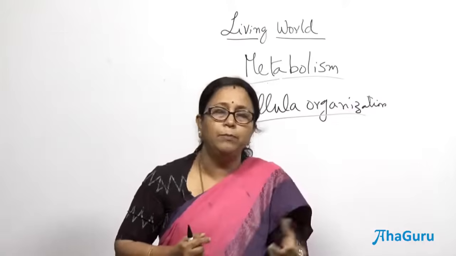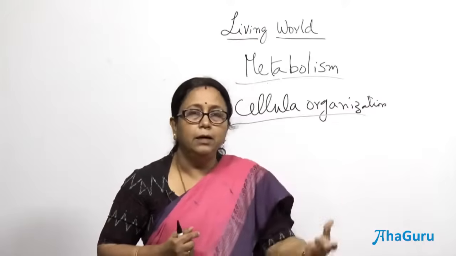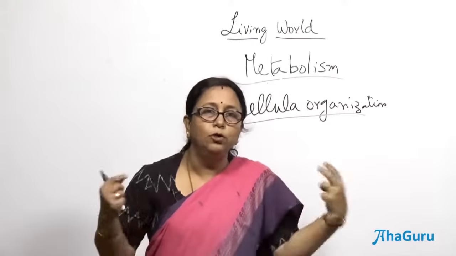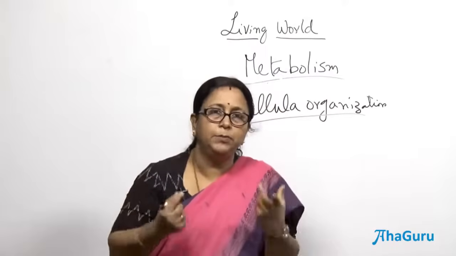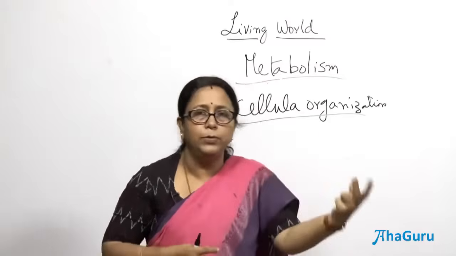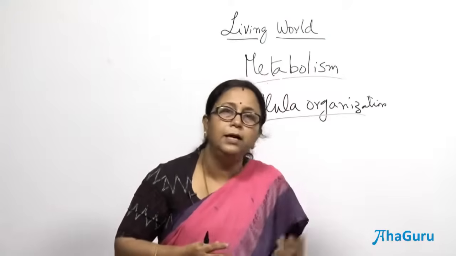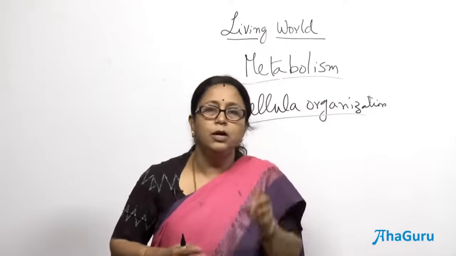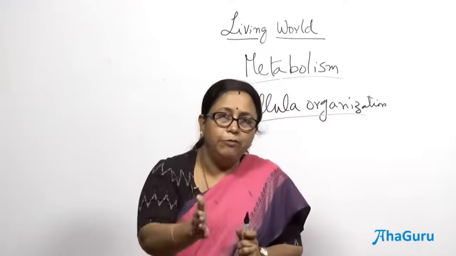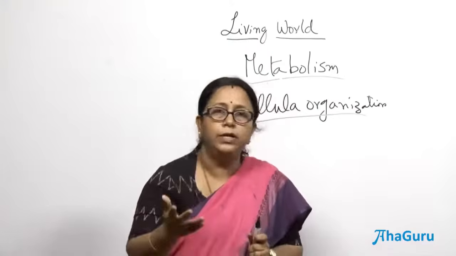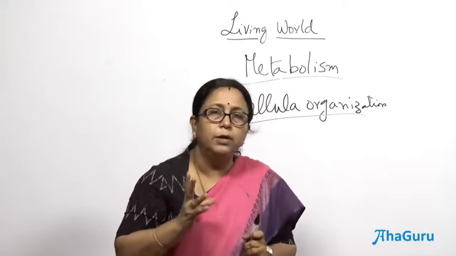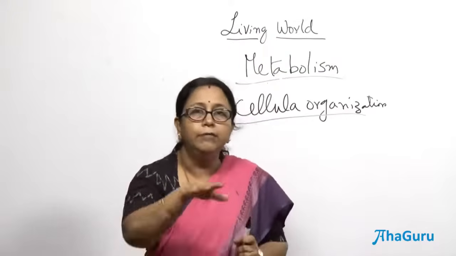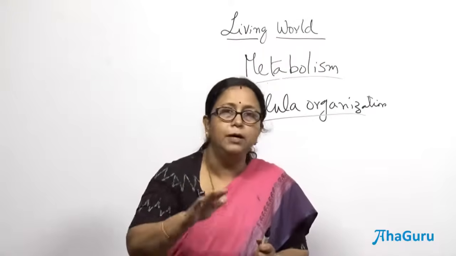For example, we say population of India, right, or population of Tamil Nadu. So, what we are mentioning here is the human population, we belong to the same species, right. Or we say dog population in a certain area in Chennai, which means we are talking about only one species, that is dog. So, the difference between a species and a population is that a population is a group of organisms belonging to the same species living in a particular area at a particular time.